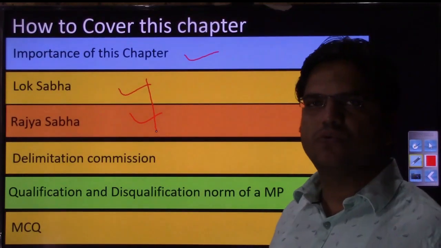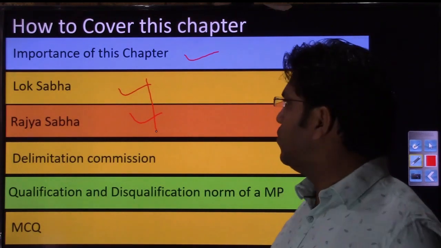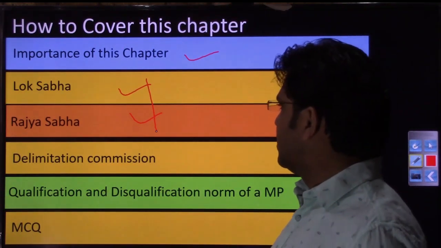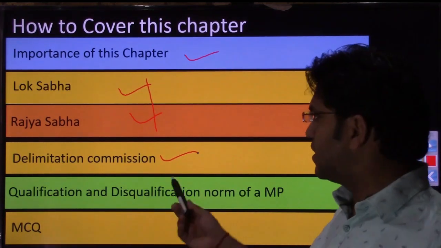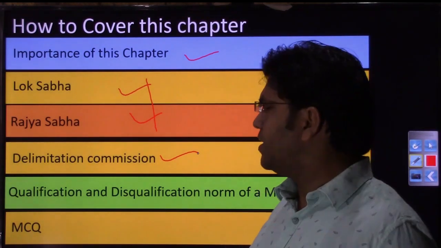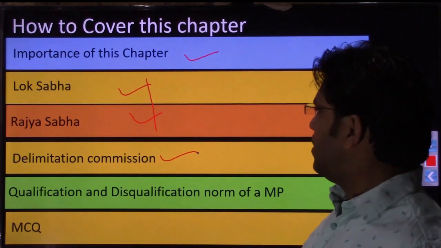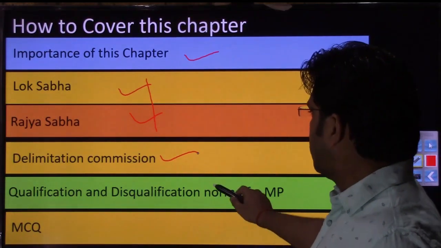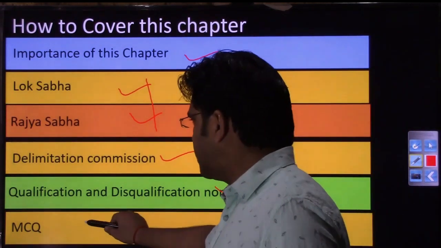And once you have covered the Lok Sabha and Rajya Sabha from this video, I can guarantee you that you need not refer to any book as far as these two topics are concerned. Then the Delimitation Commission: what is the job of delimitation, what is the objective? Recently, this is a current affairs topic, right? If you have been going through Indian polity current affairs, you would have seen that after the bifurcation of Jammu and Kashmir, a new Delimitation Commission has been instituted, right? Thereafter, the qualification and disqualification norms of an MP, a member of parliament, and in the last section, MCQs.